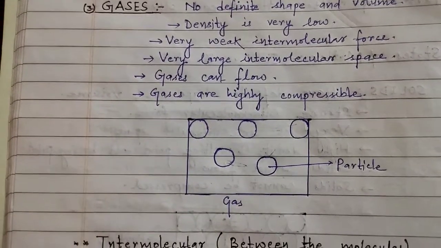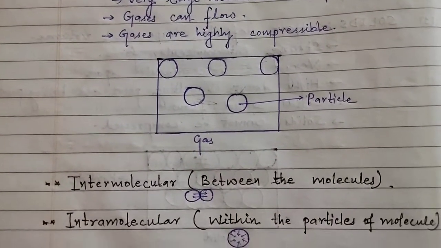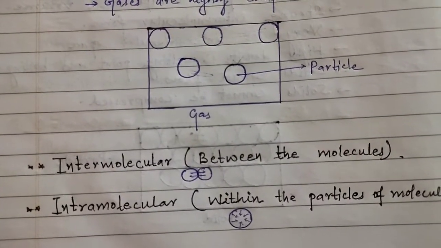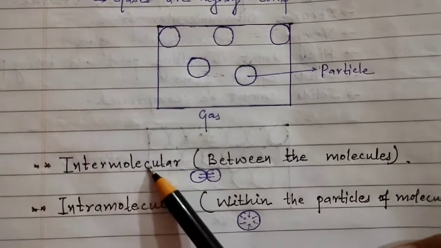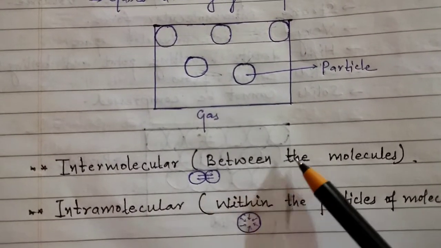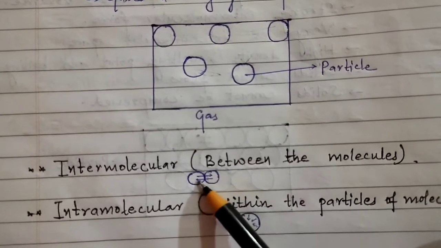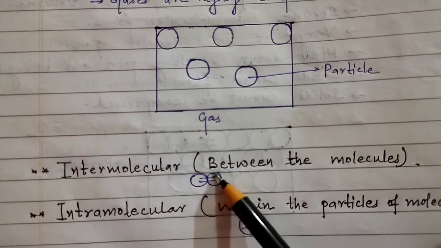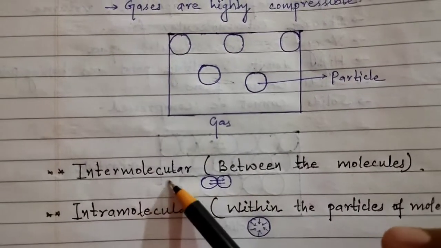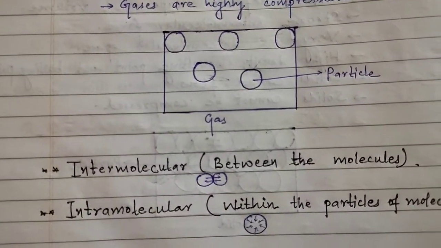So coming to two main points, that is intermolecular force and intramolecular force of attraction. Generally, intermolecular force of attraction means the force of attraction between the particles, meaning when two particles are there and the force is acting in between them. Okay, so that is called intermolecular force of attraction.